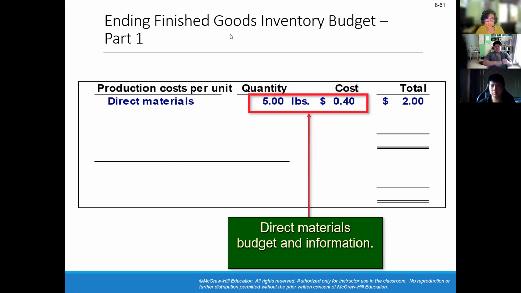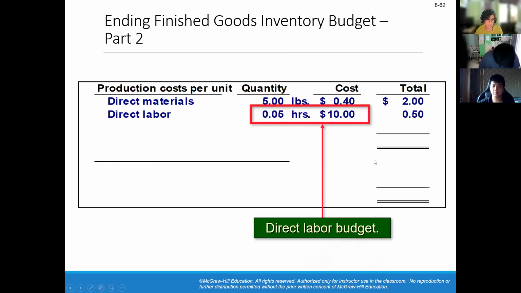So this is the ending finished goods budget cost. It's the production cost per unit. For direct materials, you list down the quantity, the amount, and the cost. So you get the total over here after multiplying both of them. For direct labor, you get the hours and the cost.